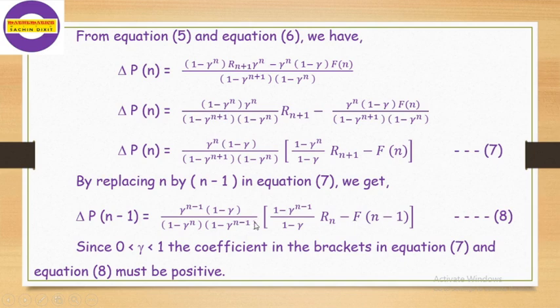For comparison we can take this term, because in the proof statement we have Rn plus 1, Rn, Fn minus 1, and here gamma is in between 0 and 1. We assume these values are approximately equal in the equalization step. So for comparison we can compare these square bracket terms, so we can get the required result.